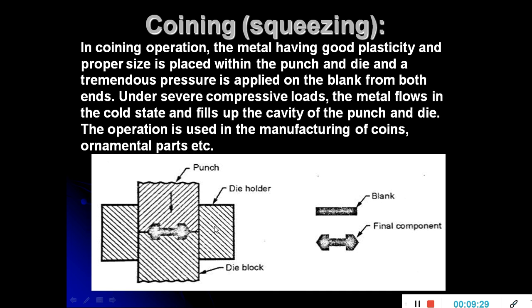This type of coining operation is used to manufacture ornaments or ornament parts, and coins. The rupee coins, or different types of coins, are formed with the help of this coining operation. That's why it is known as a coining operation, and since the material is squeezed inside the punch and die cavity, it is also known as a squeezing operation.